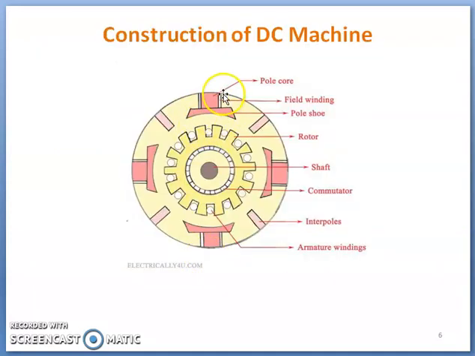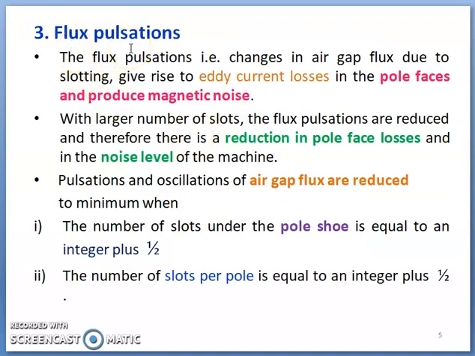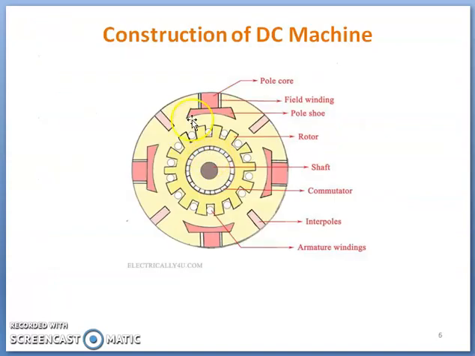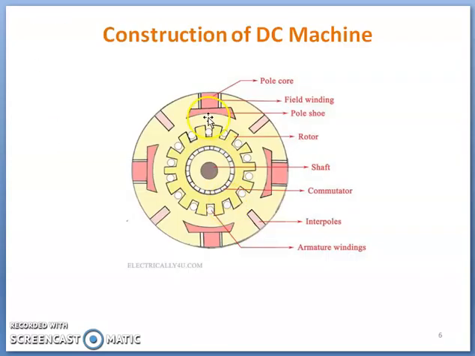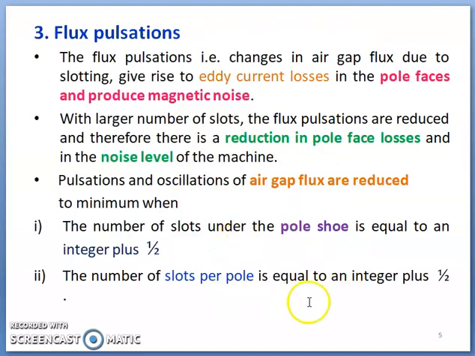This image shows the armature conductors used depending upon the number of slots, to keep flux pulsation low under the pole shoe. This is the pole shoe. Under this pole shoe, the number of slots must be an integer plus half, and slots per pole is also an integer plus half. If this condition is achieved, definitely pole face losses will be less, and at the same time noise in the machine will be less.